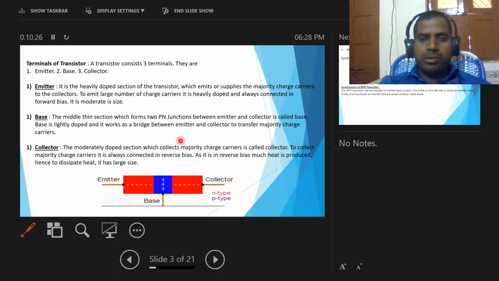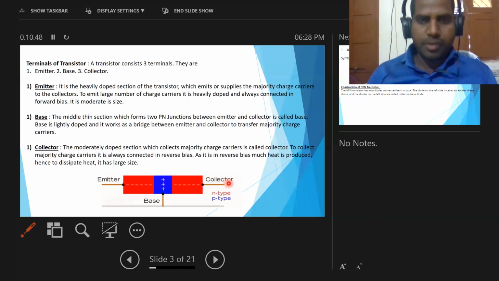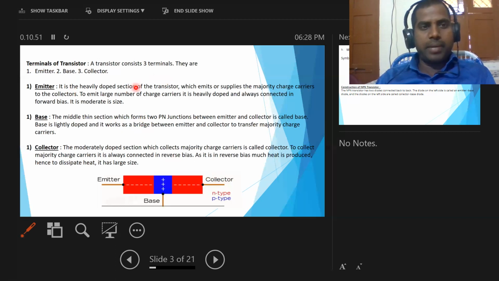It is large in size compared with emitter and base, because the collector is always connected in reverse bias. Hence a small amount of heat is produced in that region. If you want to remove or dissipate heat from that region, the size of the collector is maximum. Okay, these are the three terminals of the transistor.